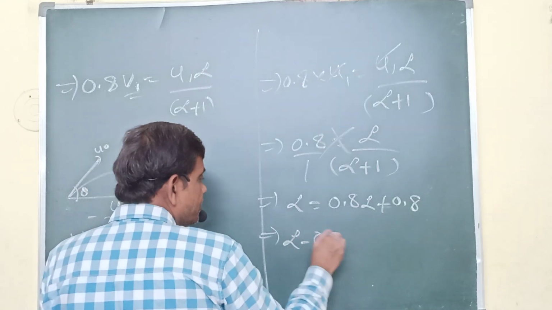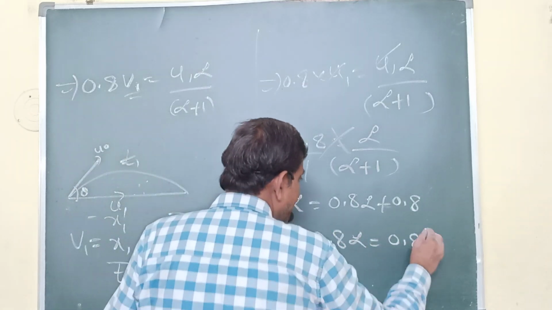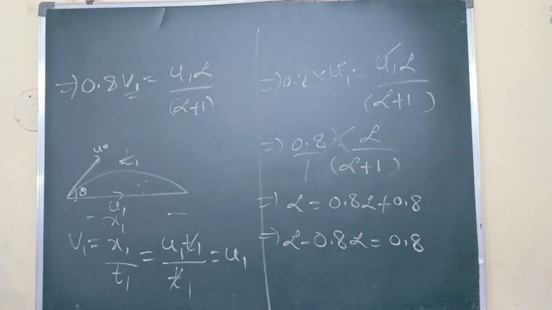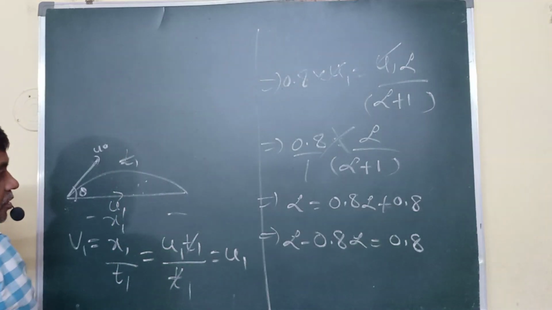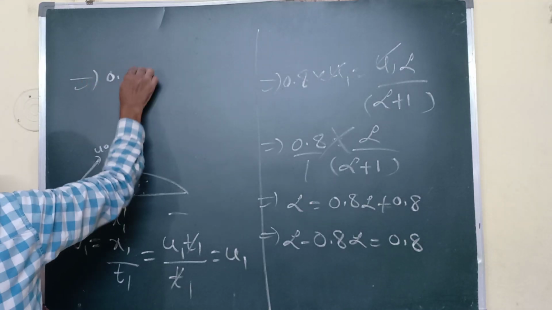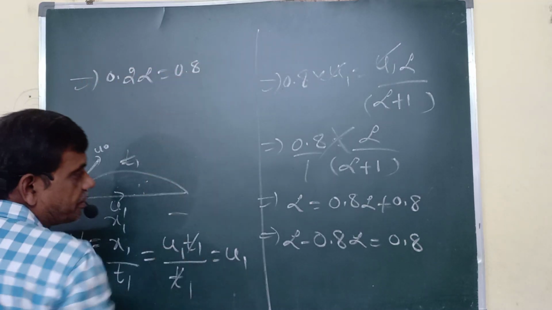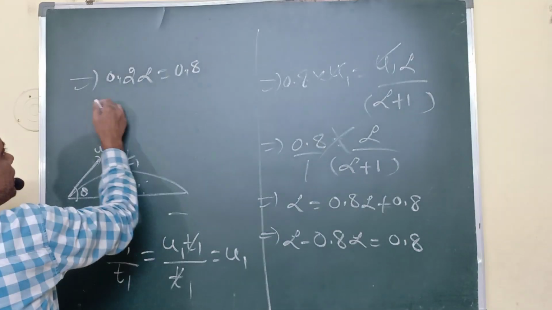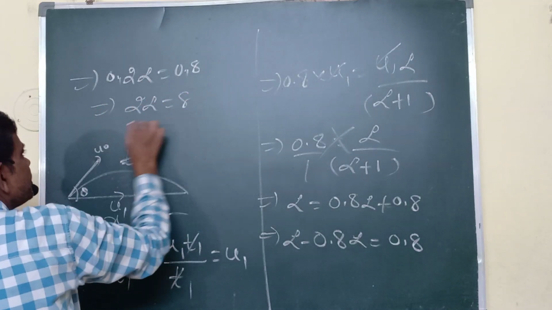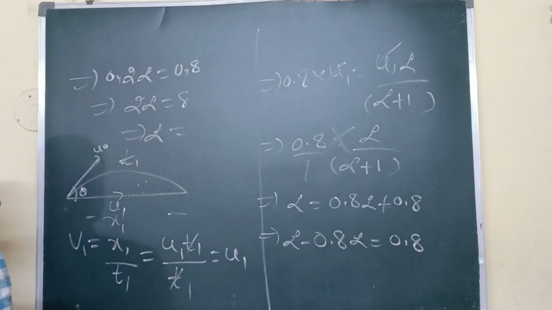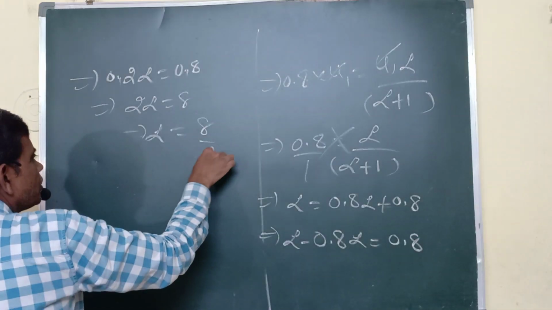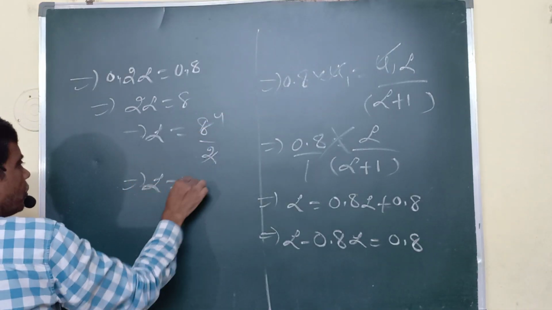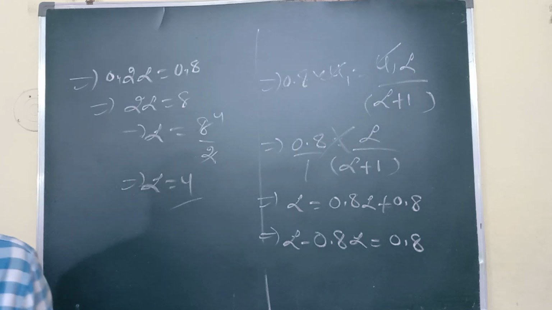Otherwise alpha minus 0.8 alpha equals to 0.8. One minus 0.8, we are getting 0.2. So 0.2 alpha equals to 0.8. These two remove it. So 2 alpha equals to 8. Otherwise alpha equals to 8 by 2. So I am getting alpha value 4. So this is the answer to this question.